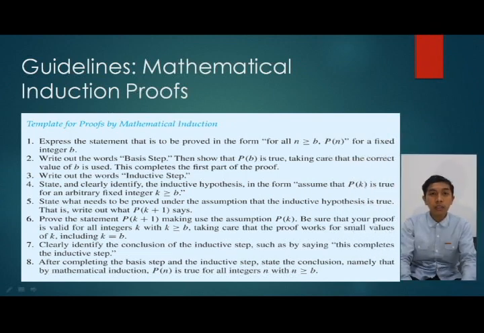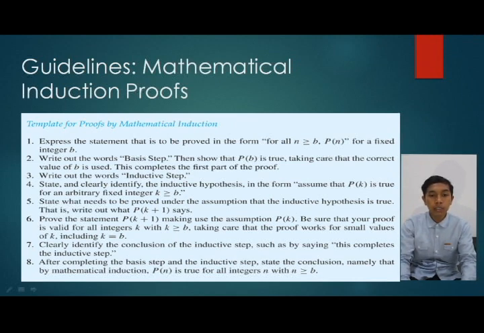Guideline for mathematical induction proof. Template of proof by mathematical induction. 1. Express the statement that is to be proved in the form "for all n greater than or equal to b, P(n)" for a fixed integer b. 2. Write the words "Basis step", then show that P(b) is true, taking care that the correct value of b is used. This completes the first part of the proof. 3.